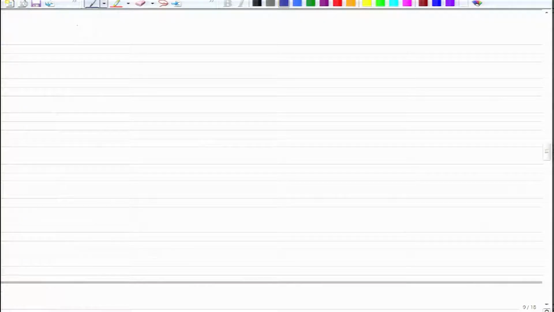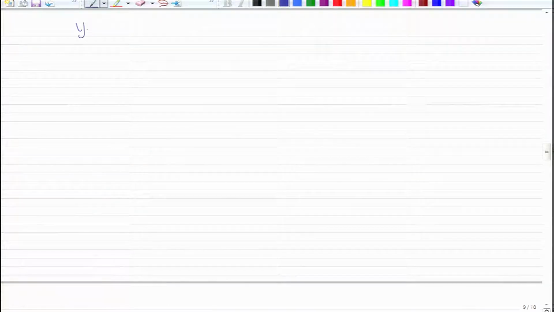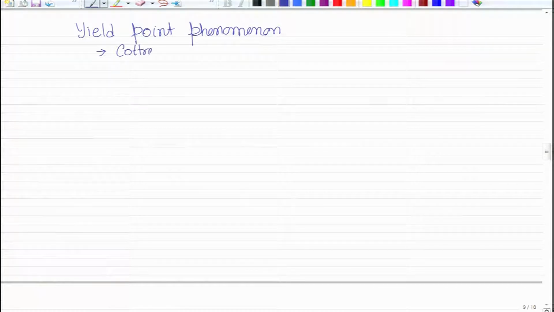Today we will look at a completely different phenomenon, and this is called yield point phenomena. This arises because of a phenomenon called Cottrell atmosphere. So, the property that we are discussing is yield point phenomena, and the underlying principle behind this is Cottrell atmosphere.